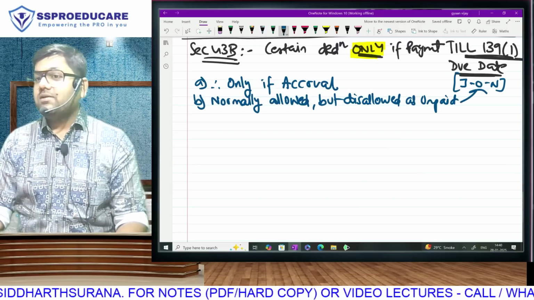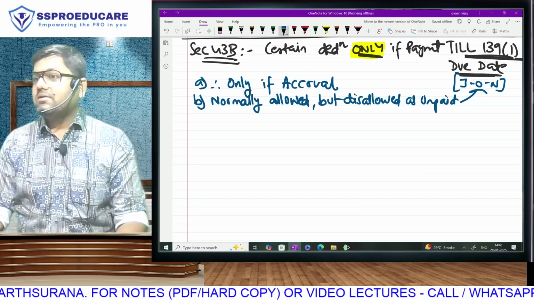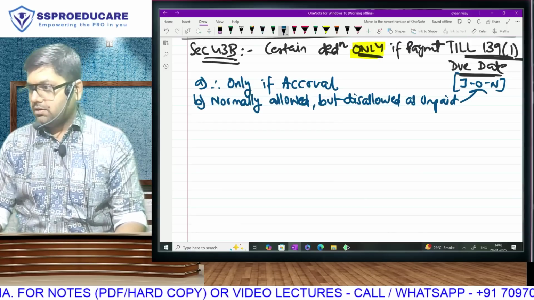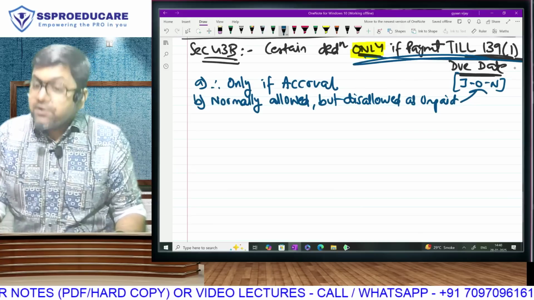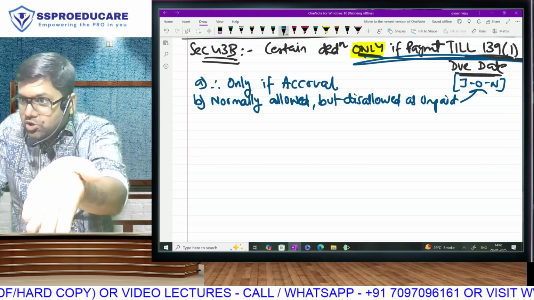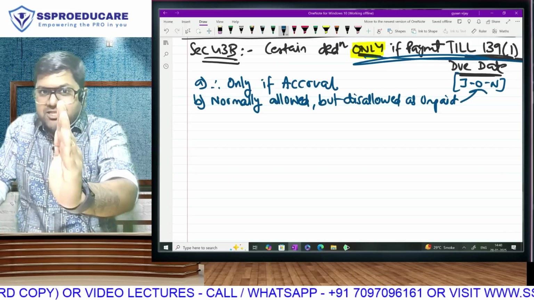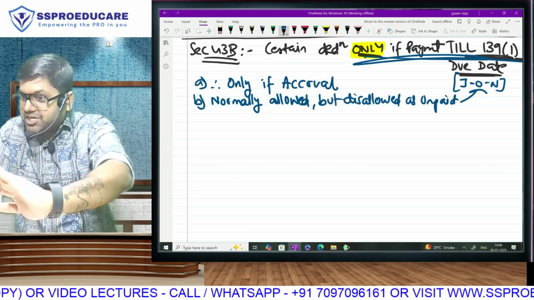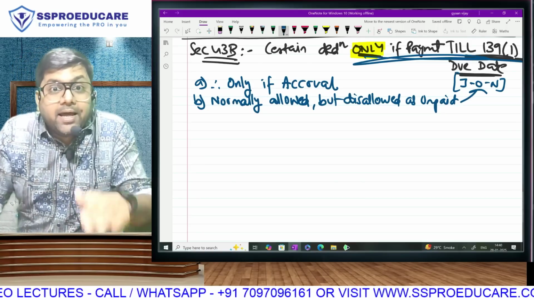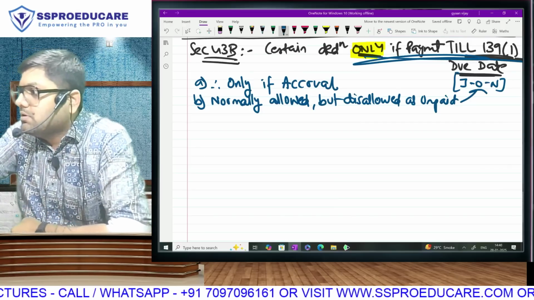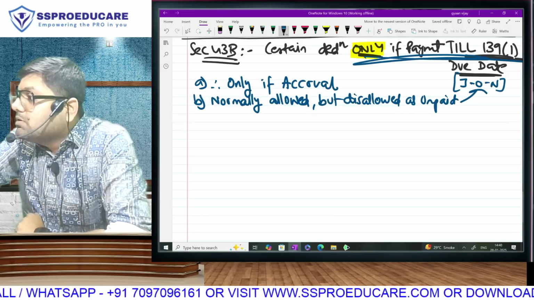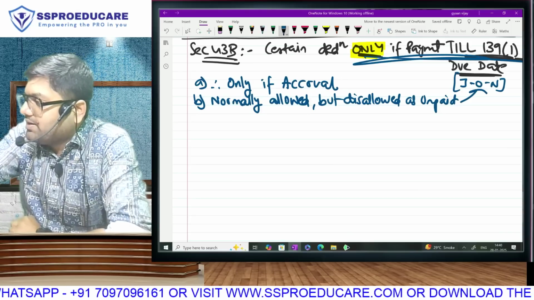So, ladies and gentlemen, listen. She has paid that money to the contract killer as a business expense. Correct? And the amount is paid. Forget the due date, she has paid in the financial year itself. By the way, we can pay till the due date also. Need not pay before the year gets over. Balance sheet date, it is outstanding, no problem. After balance sheet date, but before 139(1), if you pay, it is still okay. She has paid. So allowed or disallowed? Allowed or disallowed? Paid before due date of return. Balance sheet date is irrelevant.